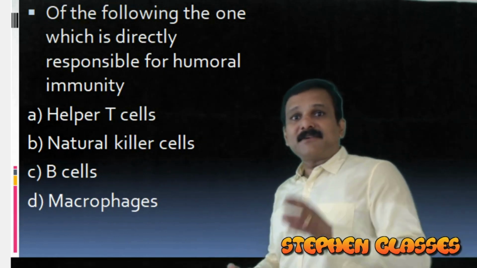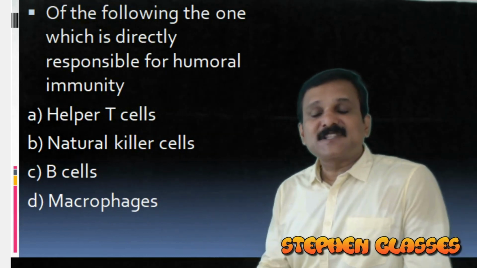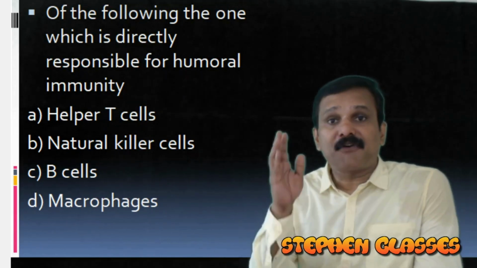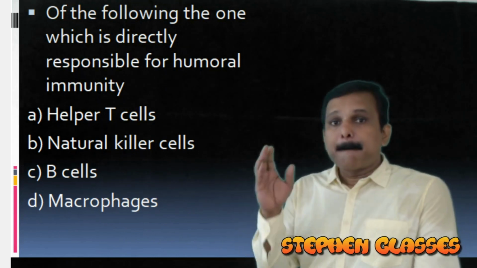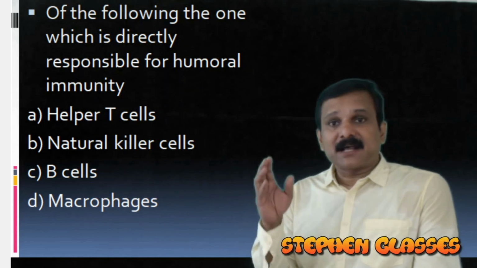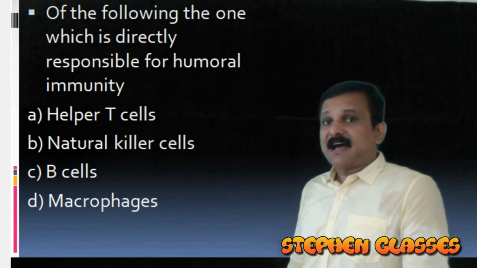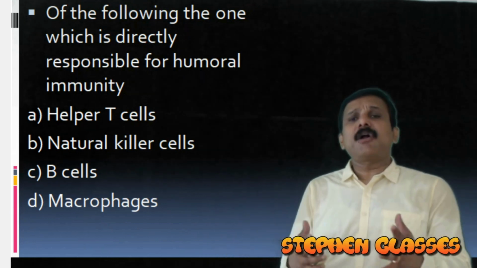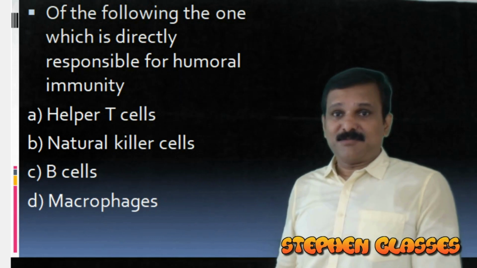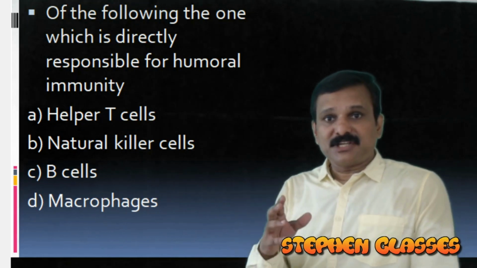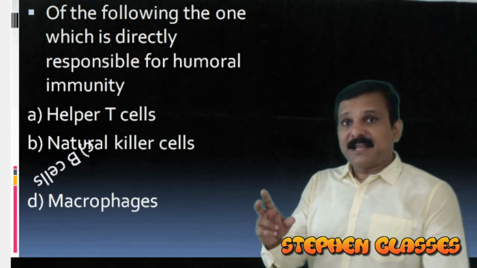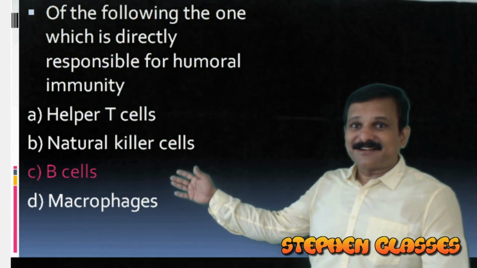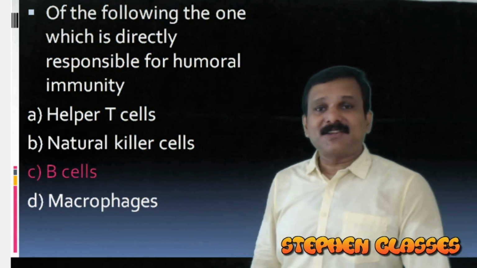Which one of the following is directly responsible for humoral immunity? Humoral immunity is by virtue of production of antibodies, and that is done by B cells. So B lymphocytes are responsible for humoral immunity, whereas T lymphocytes or macrophages are all involved in the cellular type of immunity, or cell mediated immunity. We have two types of immunity: cell mediated immunity and humoral immunity. So our correct answer will be option C here, B cells. We move on to our next question.